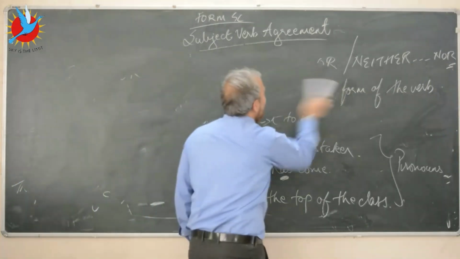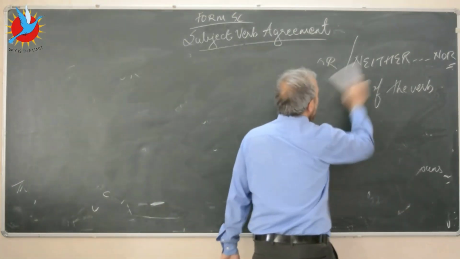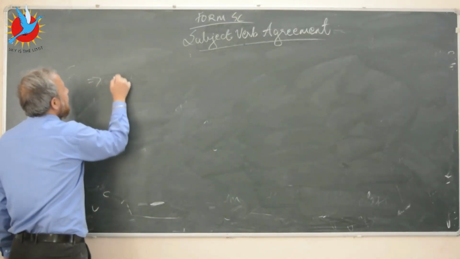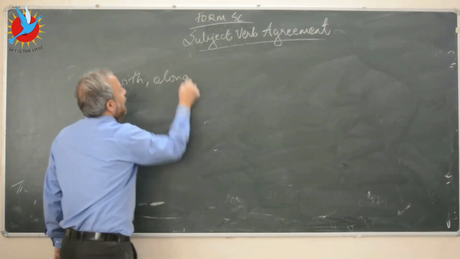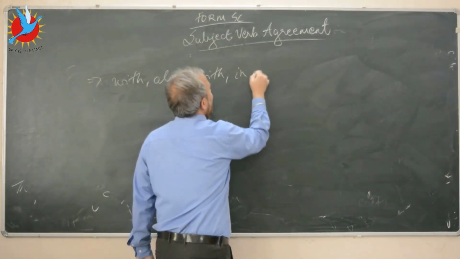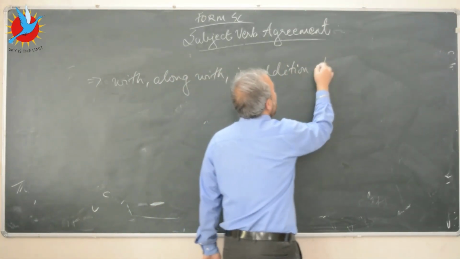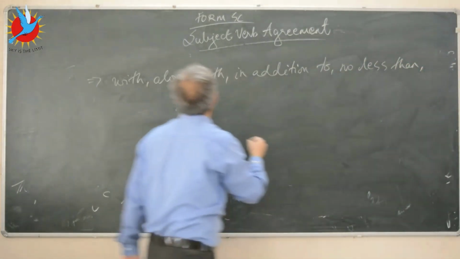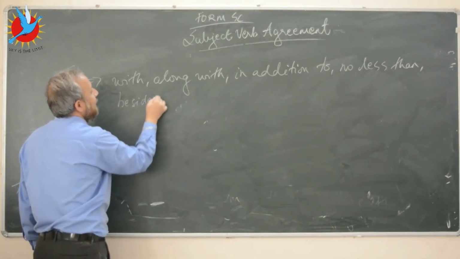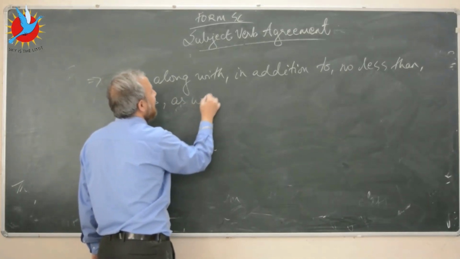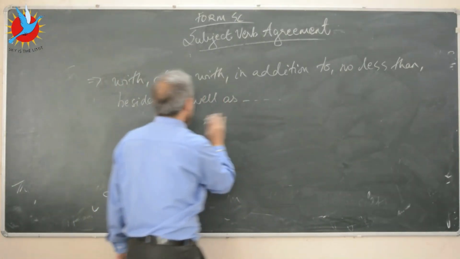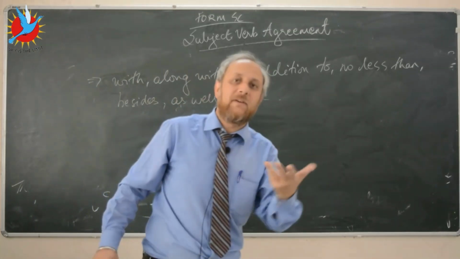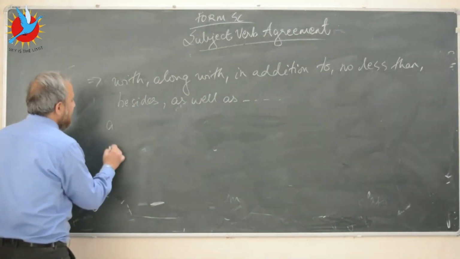Okay, so now in English we have connectors, like, let's say, or you have certain phrases like with, along with, in addition to, no less than, besides, as well as, etc. So let's say when these phrases are used, then what form of the verb will we use? It's very, very simple. I'll write example sentences for you on the board.